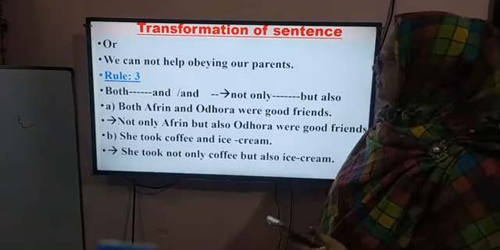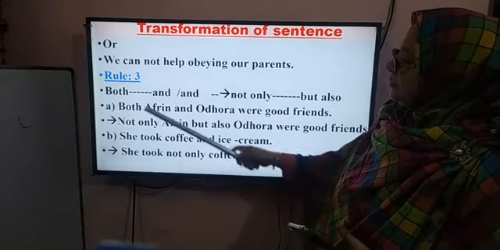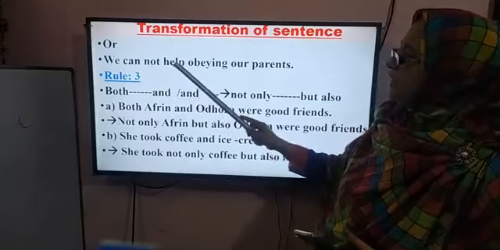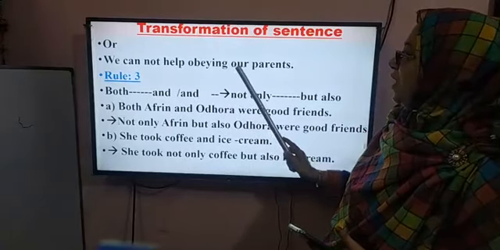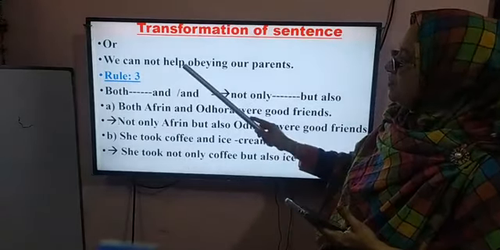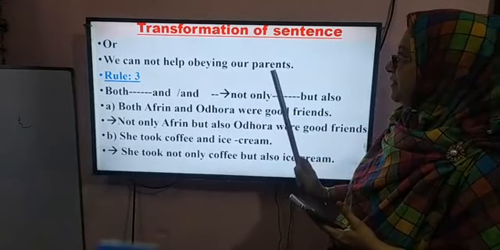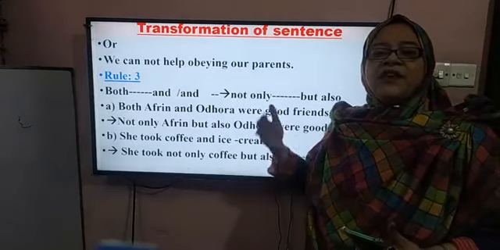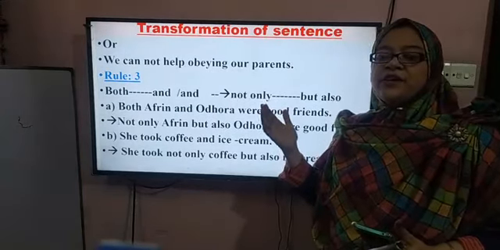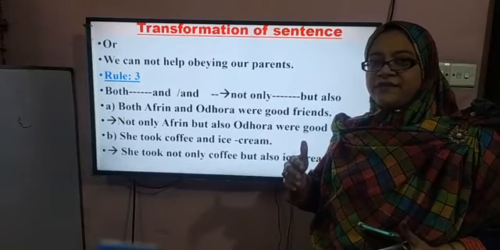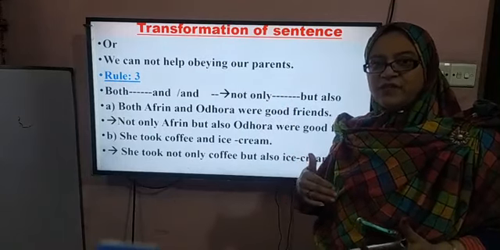Okay, dear students, look at another sentence. We cannot help obeying our parents. All this, the changing of sentences, that means the transformation of sentences, is also necessary for the HSC students.